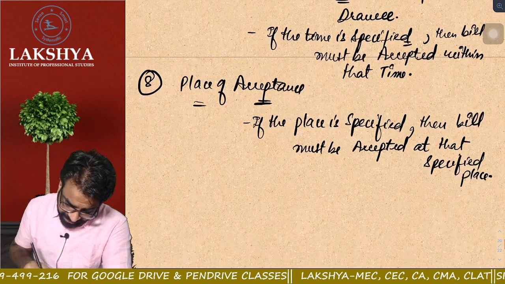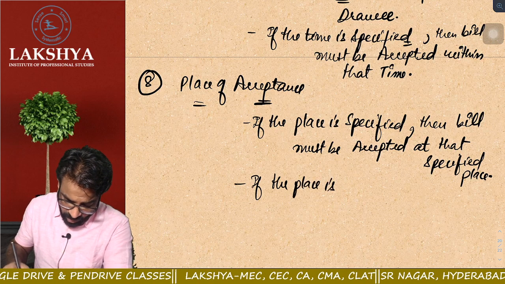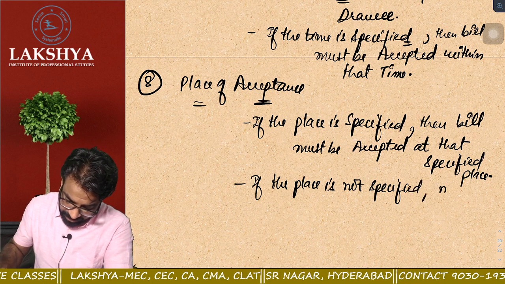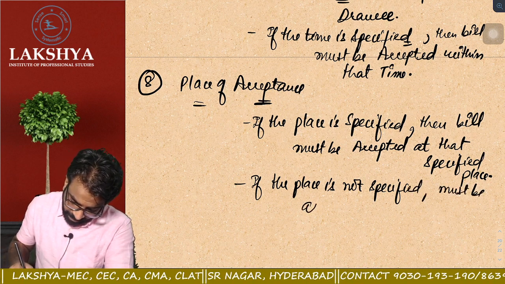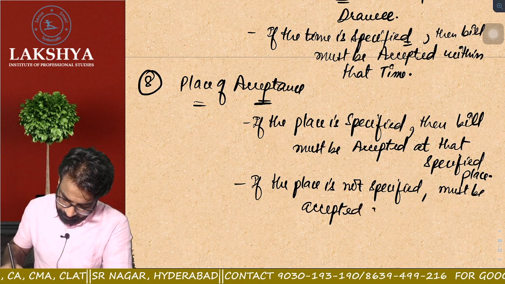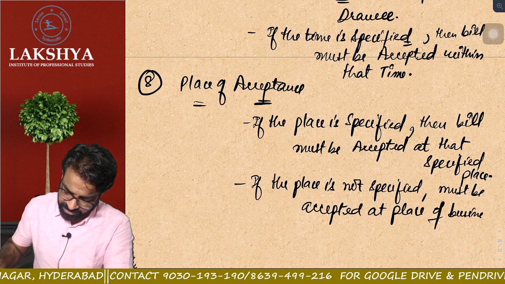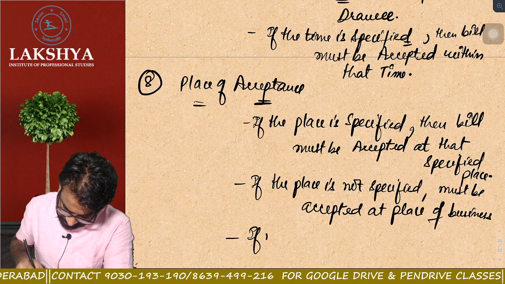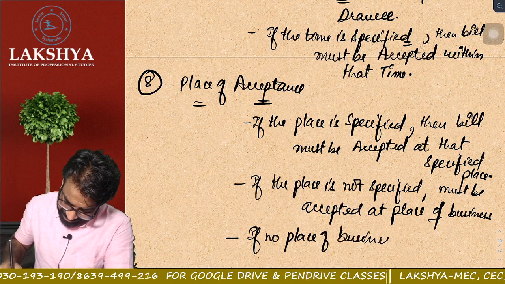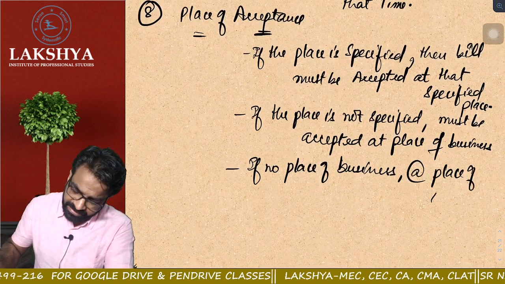Now, if the place is not specified, what is the rule? If the place is not specified, the rule is the bill must be accepted at the place of business. If no place of business, then the bill must be accepted at the place of residence.